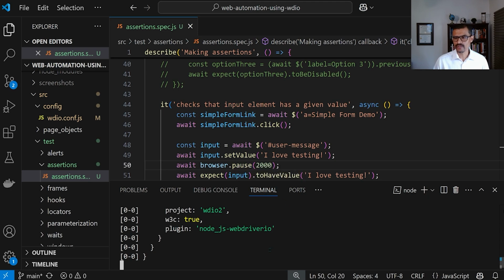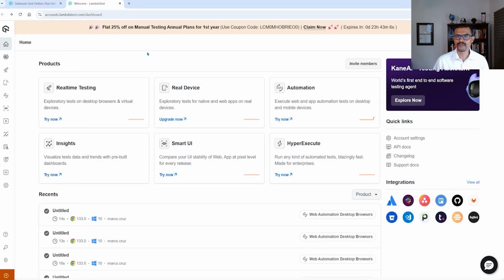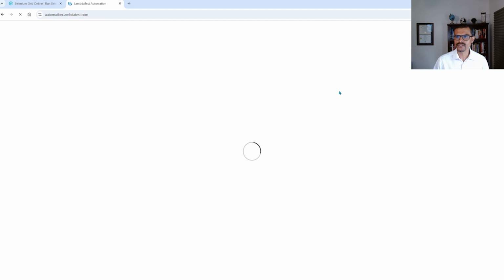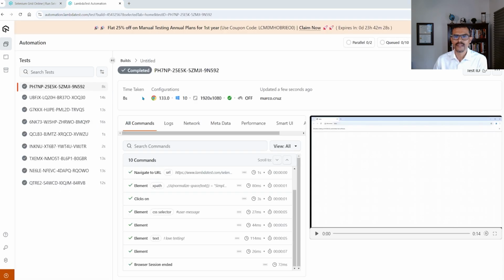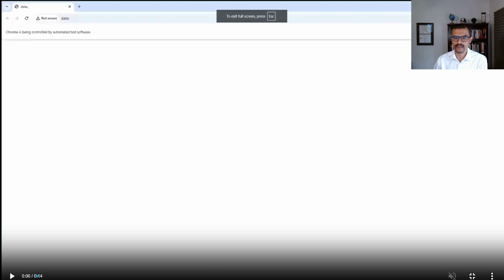This is executing on the LambdaTest cloud. So let me go ahead and bring that up over here. I'm going to click on automation, and I'm going to go here. And it looks like the test has already completed execution. So let me go ahead and expand this right here, make it larger.